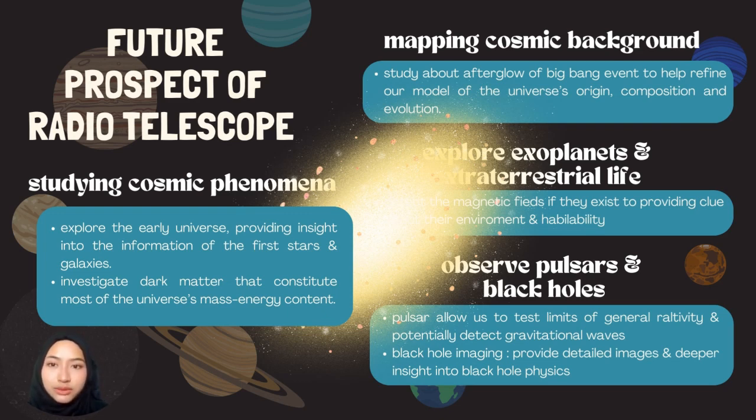Last but not least, observing pulsars and black holes. Radio telescopes can precisely measure the timing of pulsars, whether they're highly magnetized or rotating neutron stars. This can test the limits of general relativity and potentially detect gravitational waves. Black hole imaging produced the first image of a black hole event horizon, and future improvements in this network will provide more detailed images and deeper insight into black hole physics.